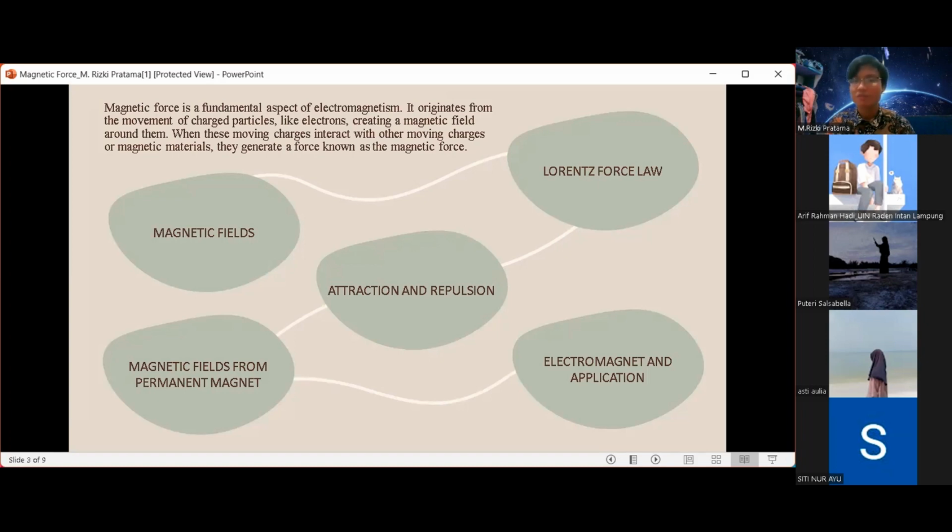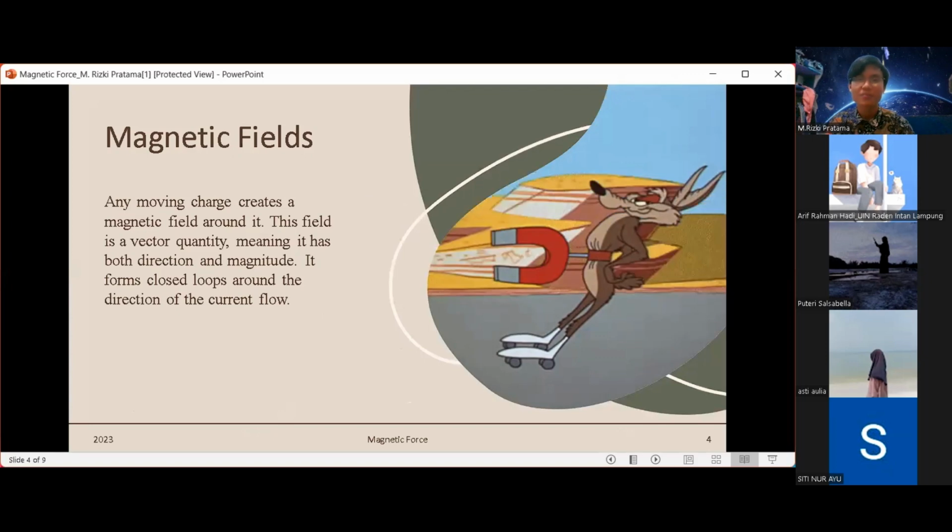One is magnetic fields, two Lorentz force law, three attraction and repulsion, four magnetic fields from permanent magnets, and five electromagnets and application. We will learn about the five elements specifically in this material.